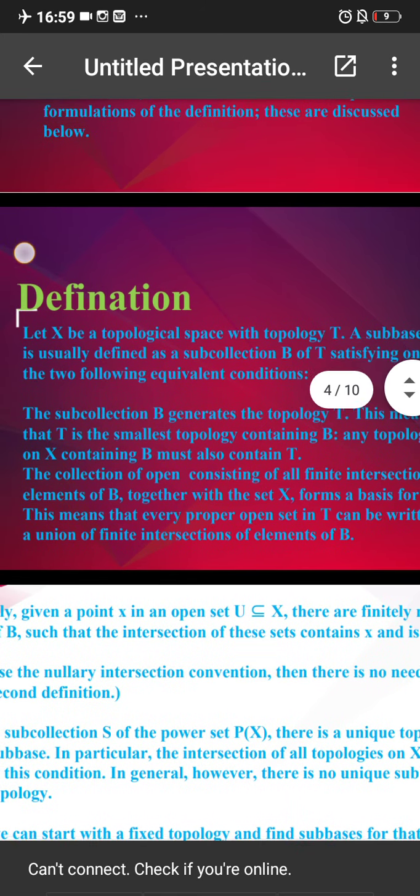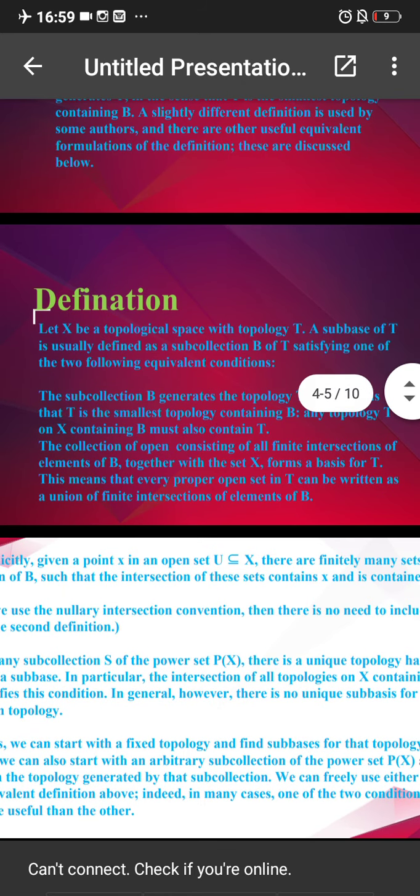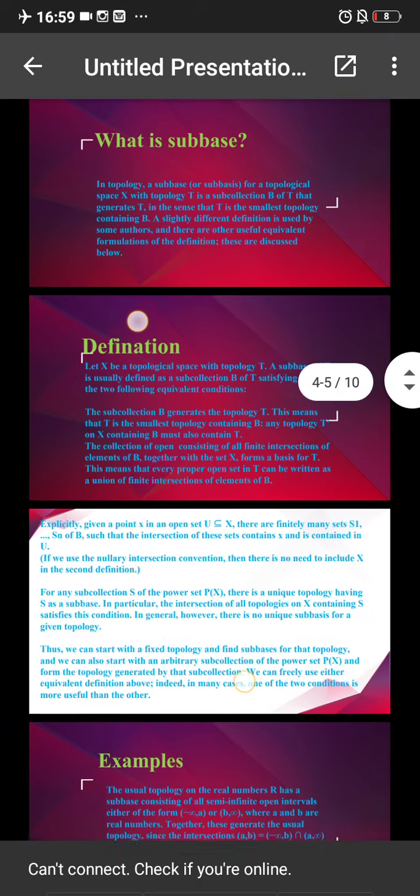Another definition of this: let X be a topological space with topology T. A subbase of T is usually defined as a subcollection B of T satisfying one of two equivalent conditions.